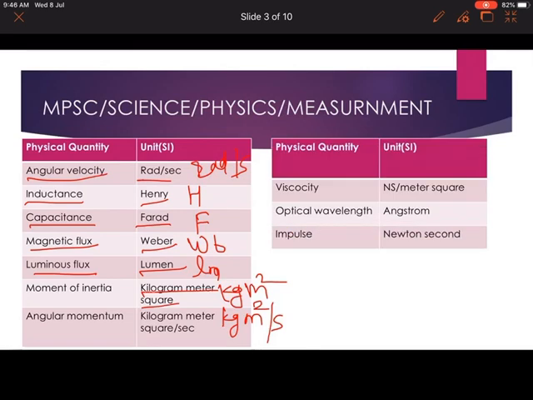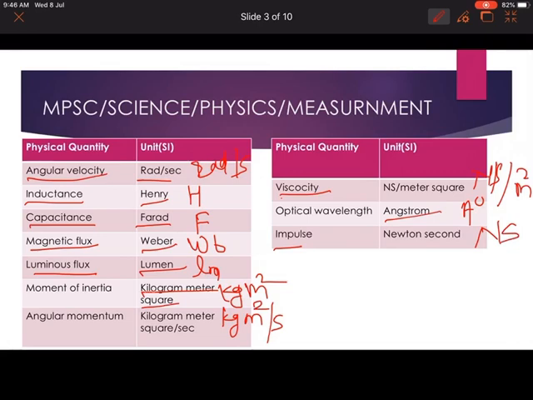Next physical quantity we will see is viscosity. Its SI unit is Newton second per meter square, noted as Newton seconds per meter square. Optical wavelength, its SI unit is angstrom, also noted as A0. Impulse, its unit is Newton second.